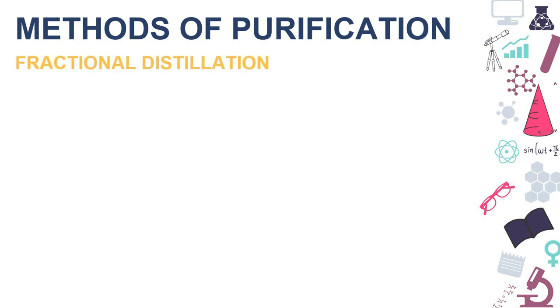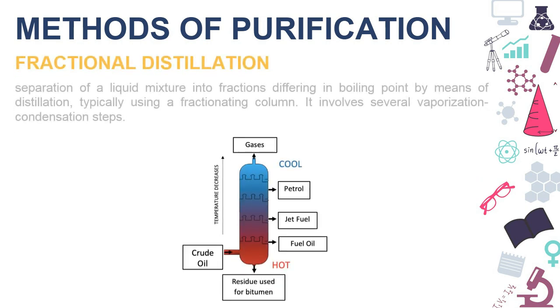And another method of purification is fractional distillation. In fractional distillation, the separation of a liquid mixture into fractions differing in boiling point by means of distillation, typically using a fractionating column. It involves several vaporization and condensation steps.